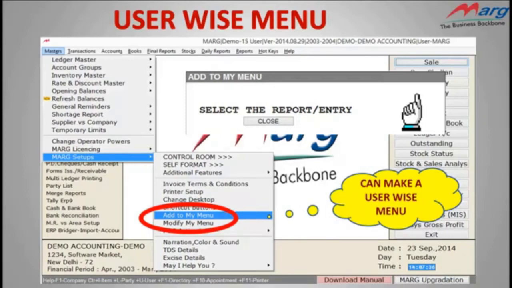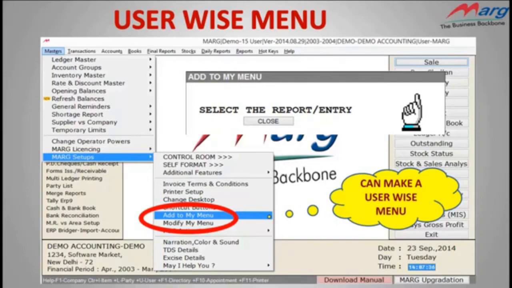They need some specific features of the software, like accounting reports, voucher entries, or some MIS reports, etc. That means they only need some specific options of the software. But to search any option or feature, they have to go through every menu, which is quite a difficult and time consuming job. And this may confuse the user. So, considering this kind of problem, Mark provides the option of My Menu.